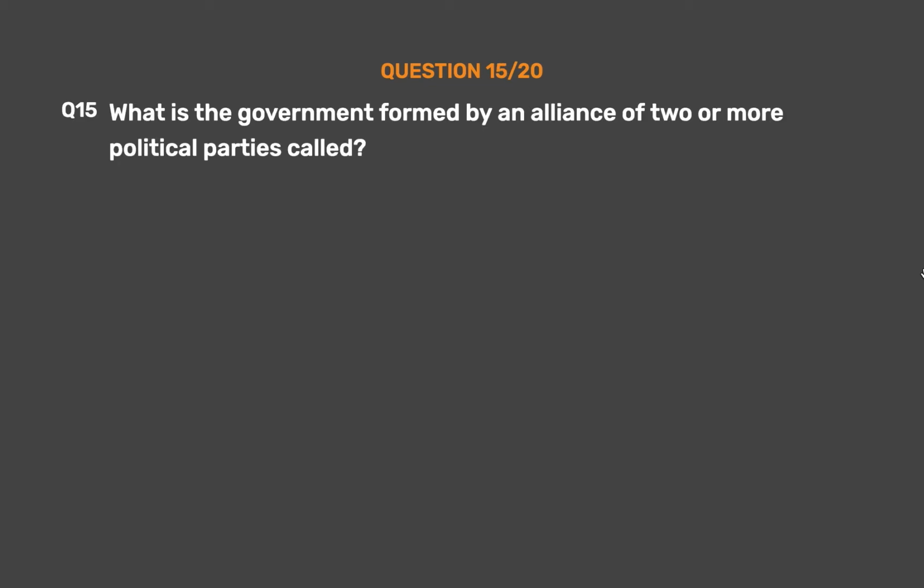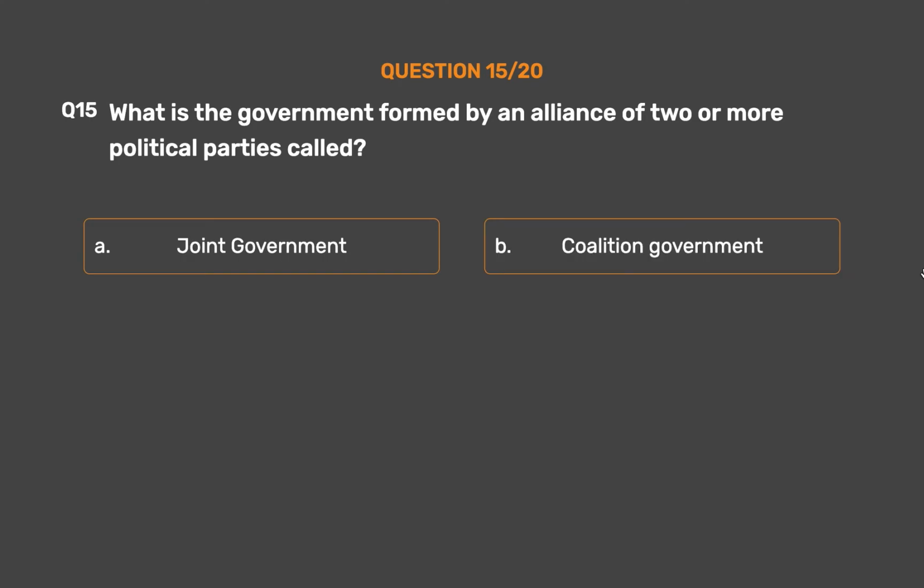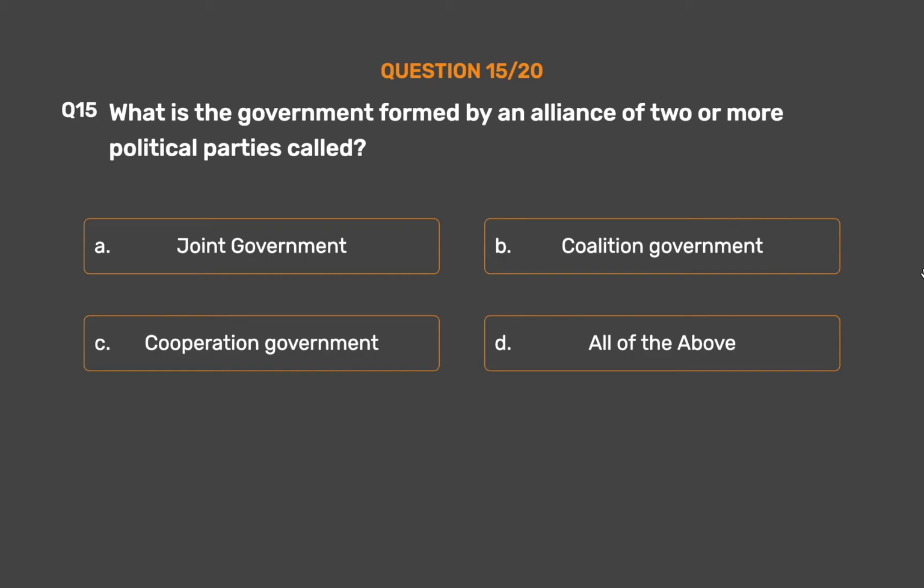Question number 15. What is the government formed by an alliance of two or more political parties called? Option A, joint government. Option B, coalition government. Option C, cooperation government. Option D, all of the above.